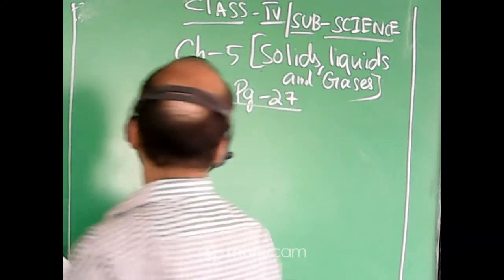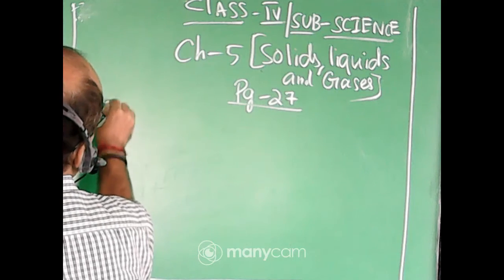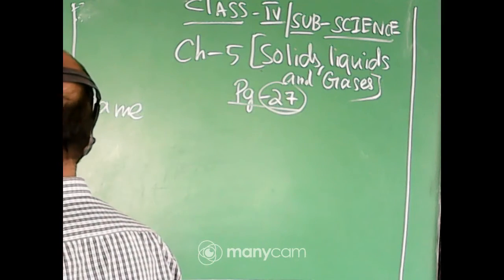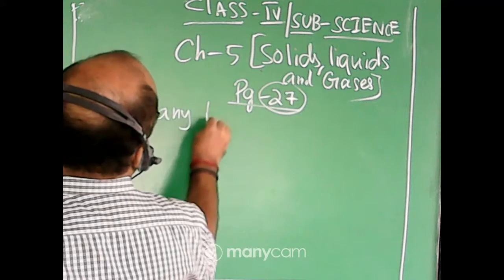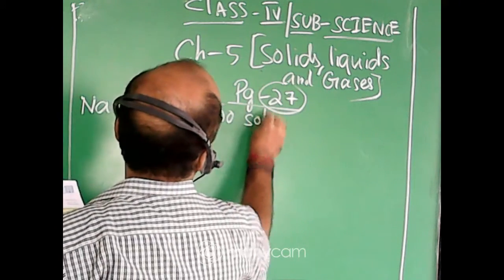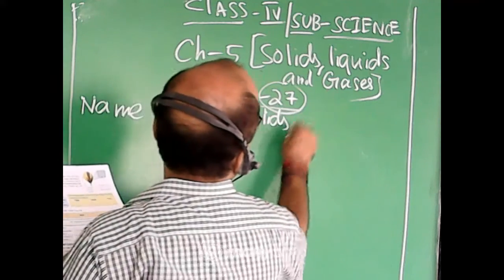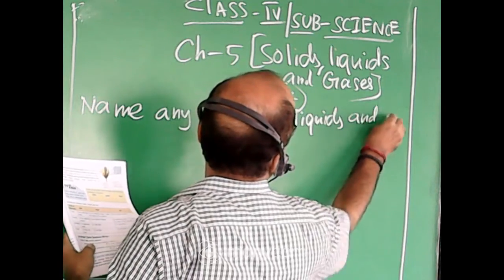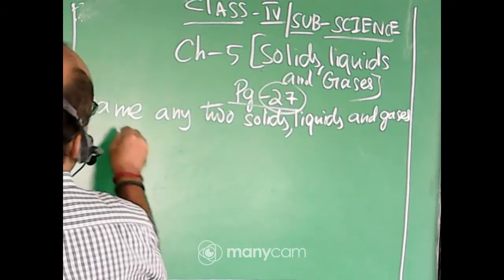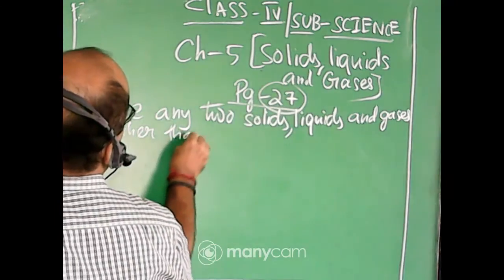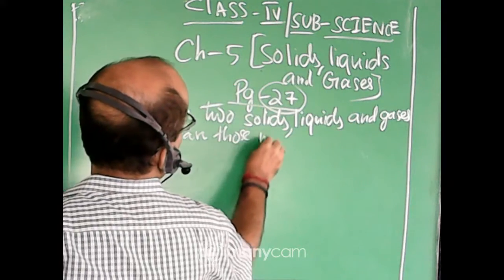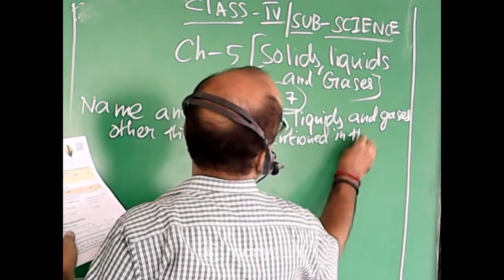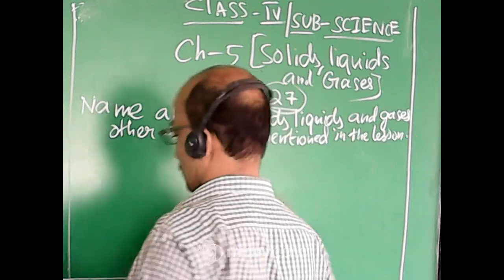Your question is, this is from page number 27: Name any 2 solids, liquids, and gases other than those mentioned in the lesson.